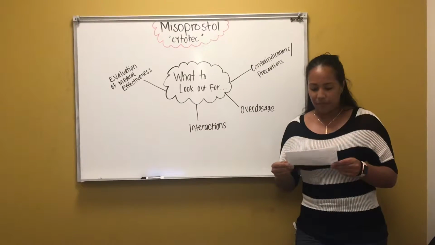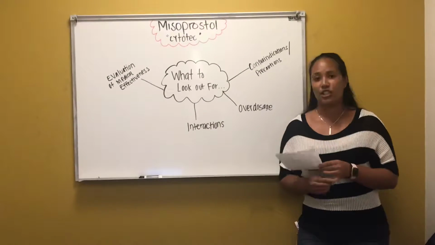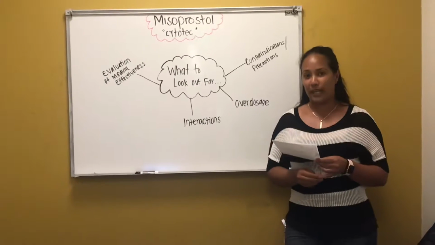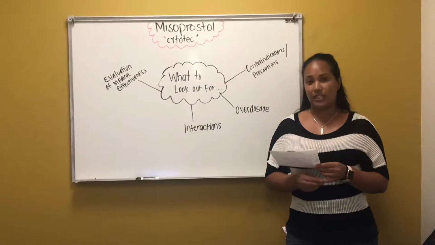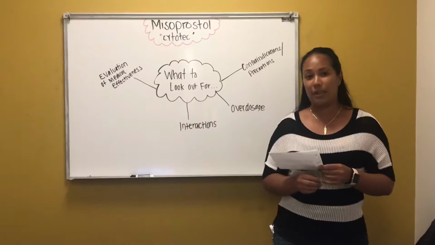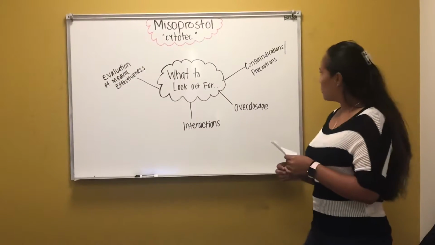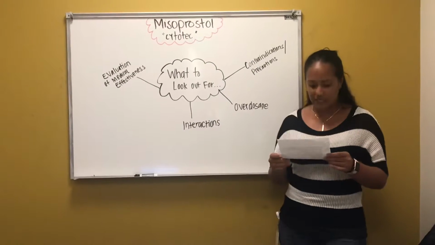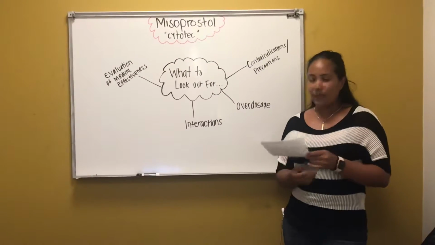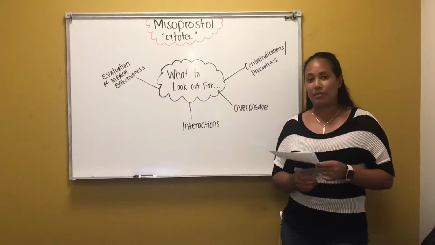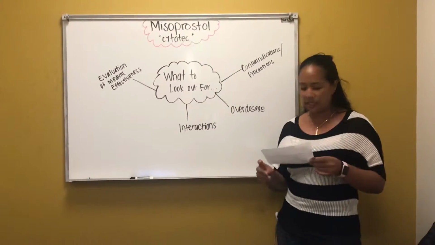It has been reported that it can cause uterine rupture in those who are pregnant and use it to induce labor or induce abortions. So those were some of the contraindications and precautions. Also, if they're going to be on this medication, they need to be on contraceptive measures.